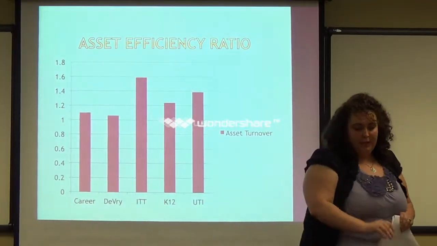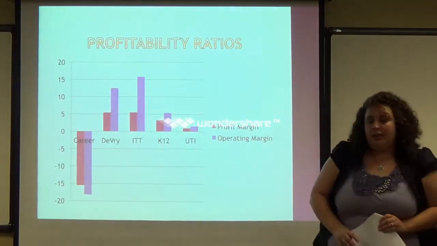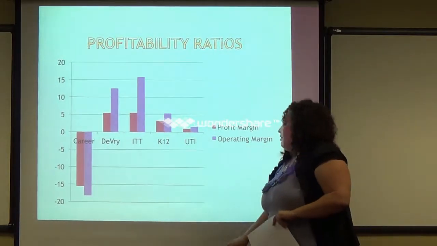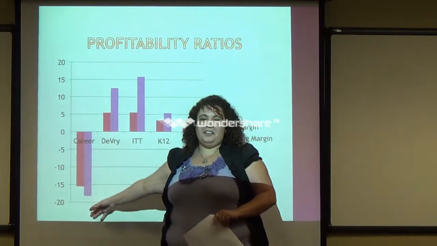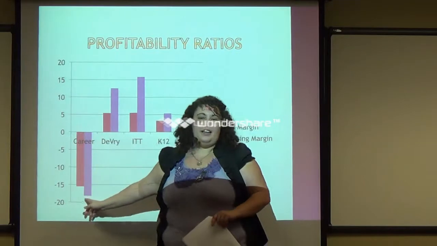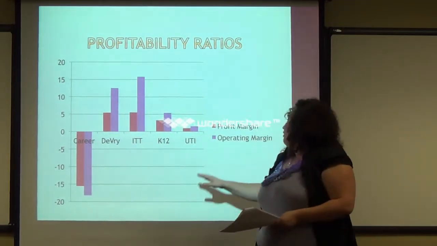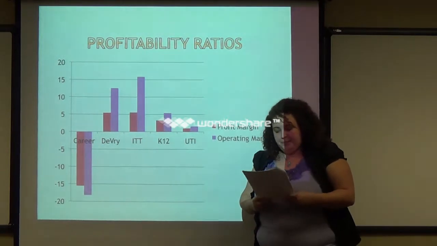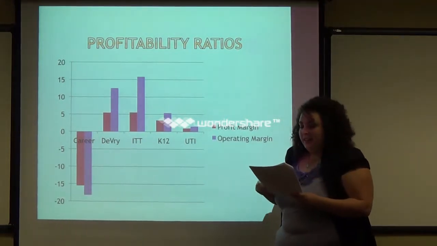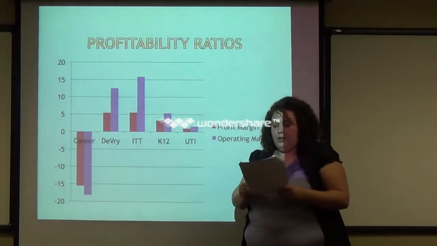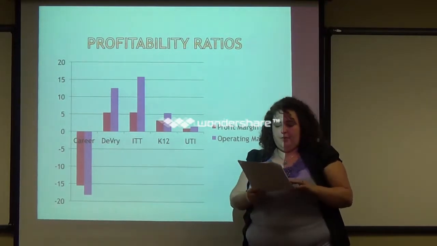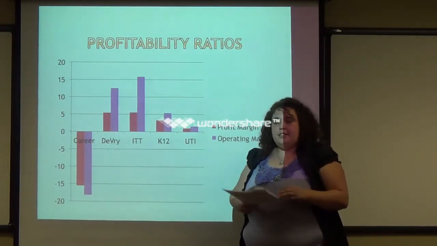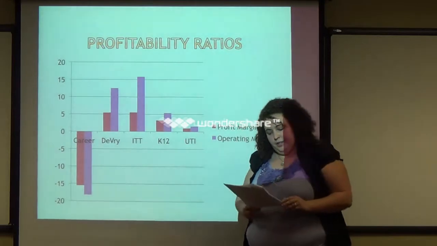We're going to have profitability ratios. And as you can see, we actually have bars going down this time. That means they're having negative profitability. I'm using the profit margin and operating margin again. Operating margins tell us how much is left after variable costs of production, such as labor and raw materials. This ratio is influenced by management.